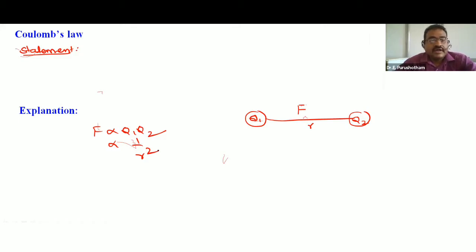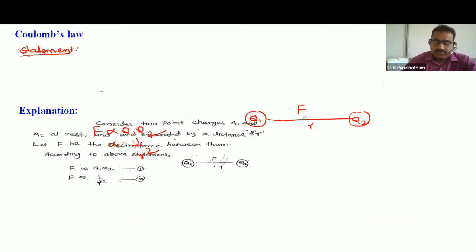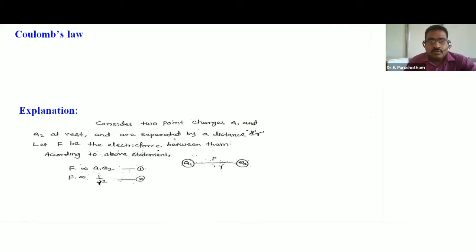Again the statement: the force of attraction or repulsion F between two point charges is directly proportional to the product of charges and inversely proportional to the square of the distance between them. Consider two point charges Q1 and Q2 at rest, separated by a small distance r.